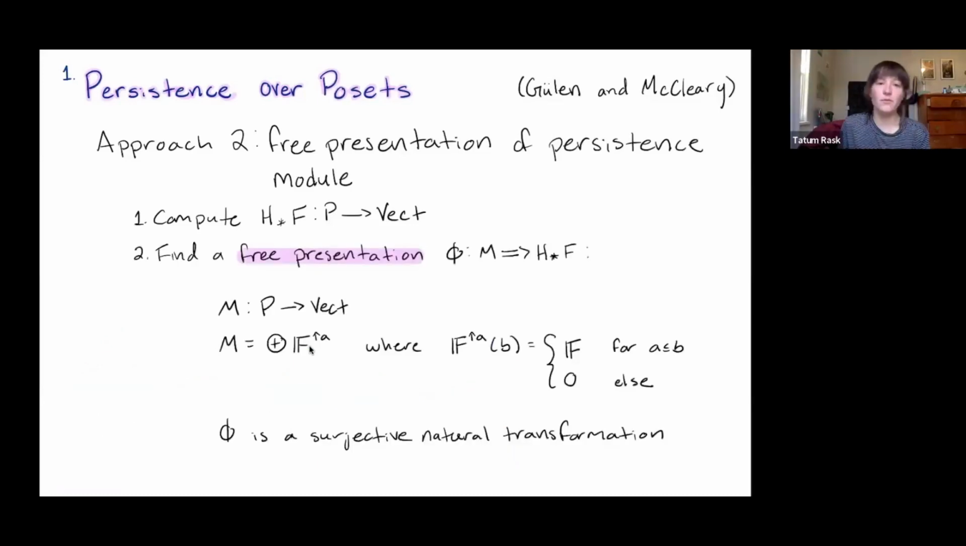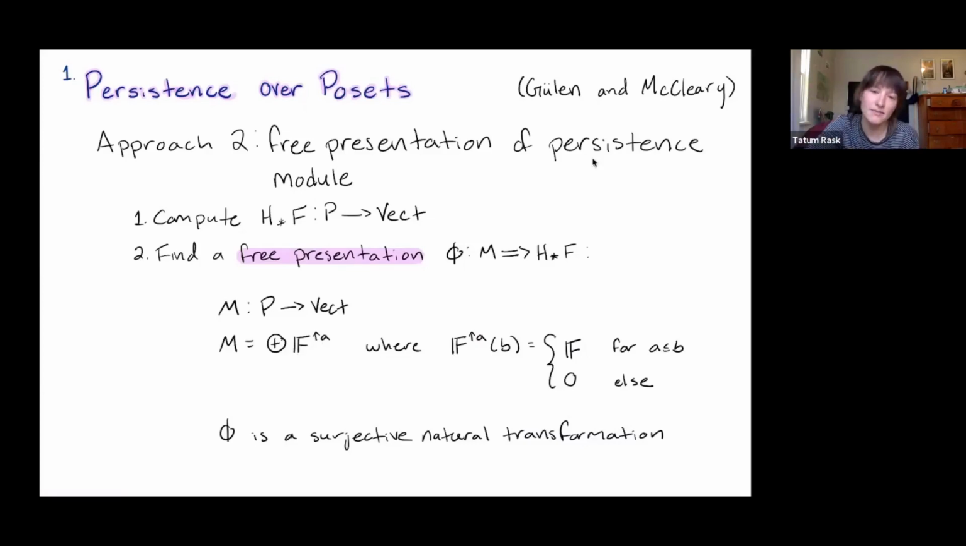So in order to compute the birth-death function for a persistence module rather than just a filtration, we have to first find a free presentation of our persistence module. So what is a free presentation of a persistence module? Well, we're going to start with another persistence module indexed by the same poset. And this persistence module has to be free, which means it is going to be a direct sum of these free modules here, where this F